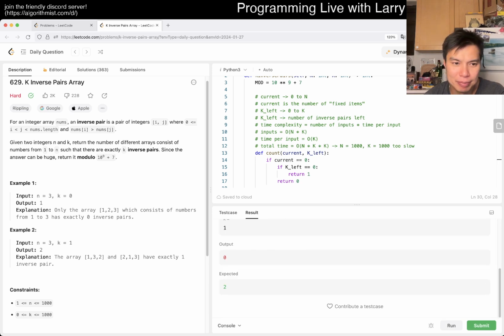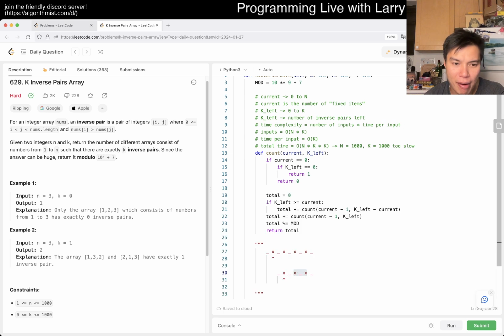But let me think about this. I thought I had that idea, but apparently I'm very wrong. The way that you would fix this is by adding another dimension, but obviously we don't want that because that would just be too slow anyway. So that's why I'm trying to think through it a little bit. I guess it is a hard one. I haven't done it in a while.